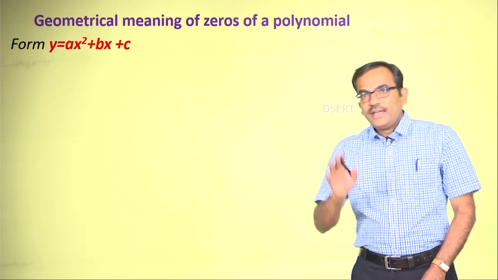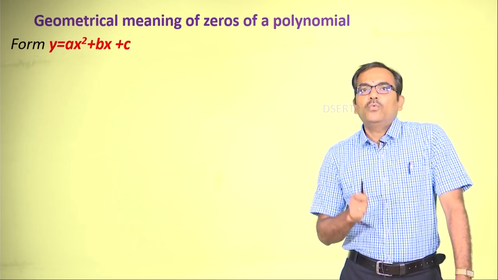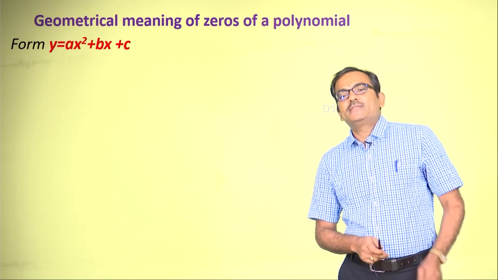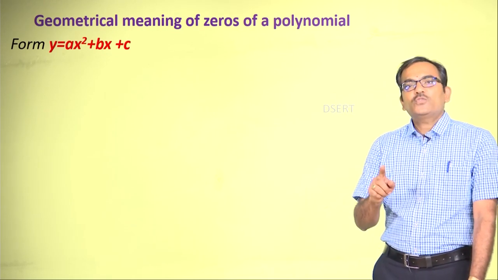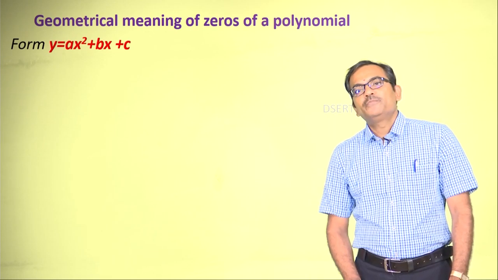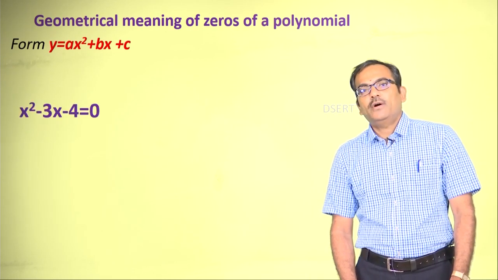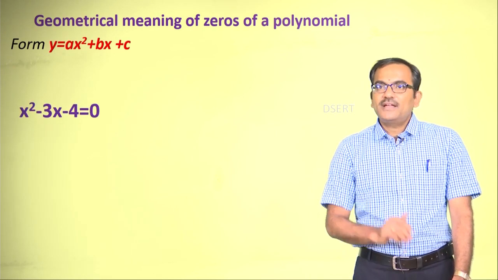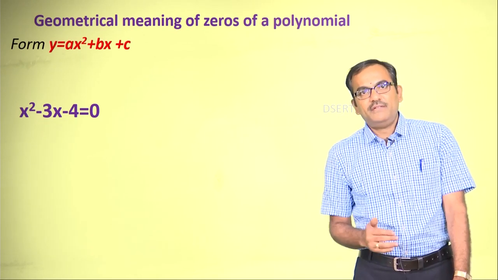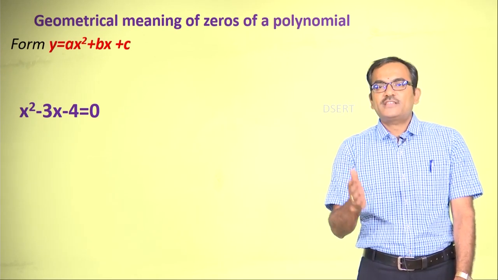Here in the second case, I have taken y equals ax square plus bx plus c, which is nothing but the quadratic form. And the particular example I have taken is x square minus 3x minus 4.